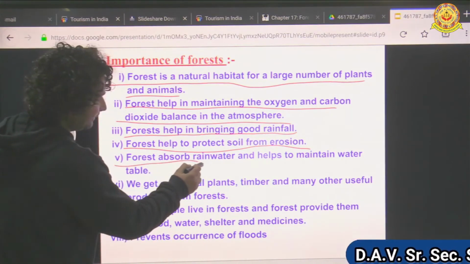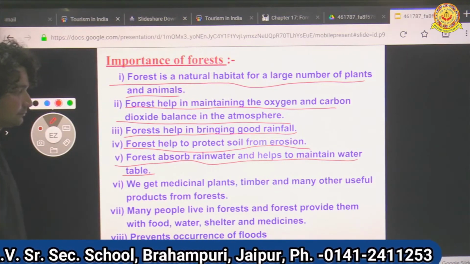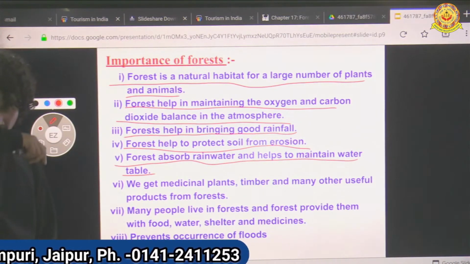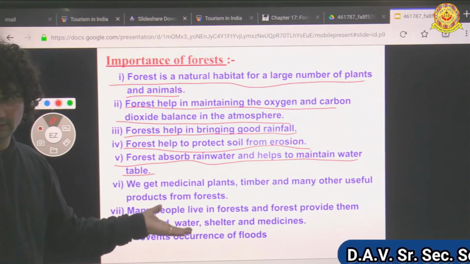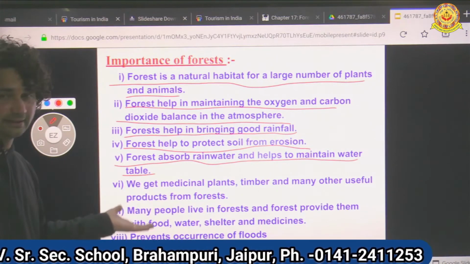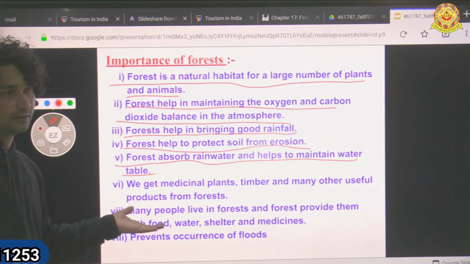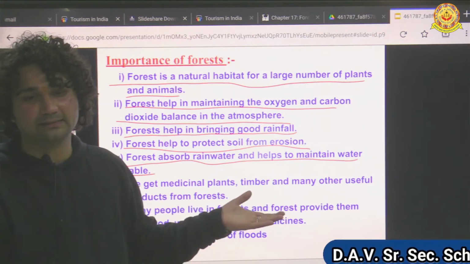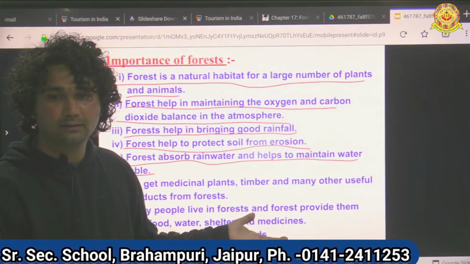Now, forests absorb rainwater and help to maintain the water table. What do forests do? They absorb rainwater in the soil and help to maintain the water table. You all find that in the forest we get good rainfall.